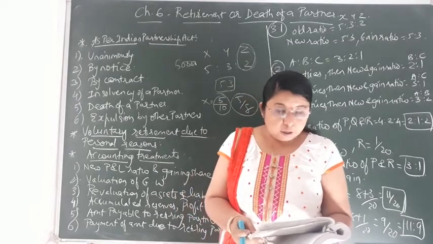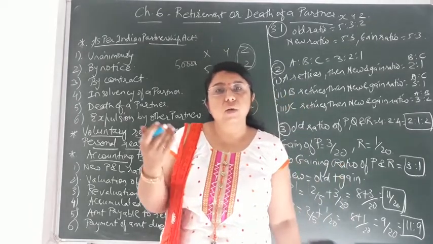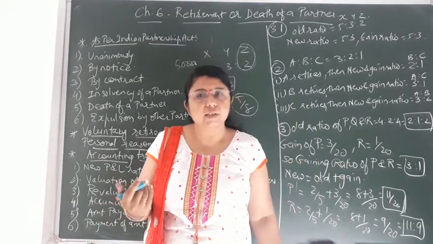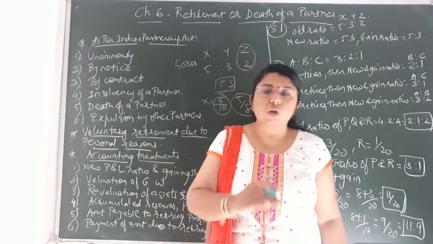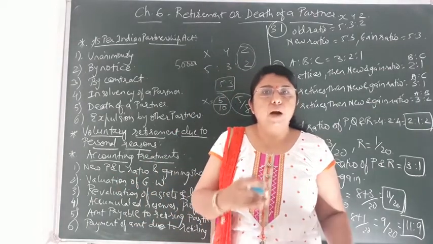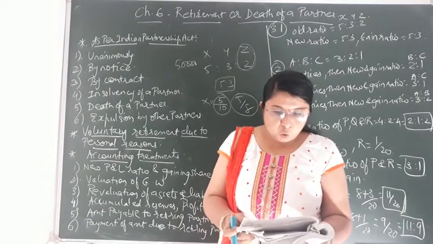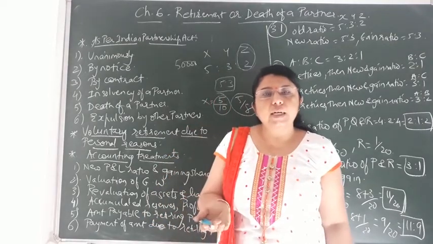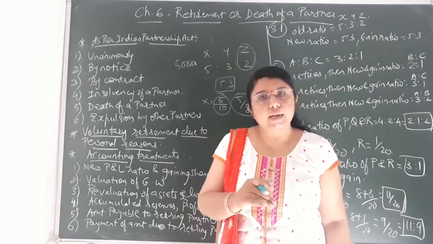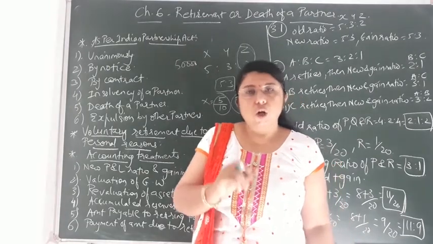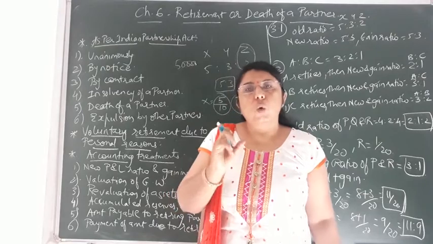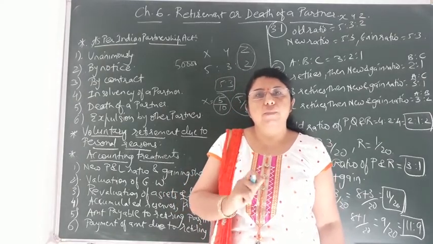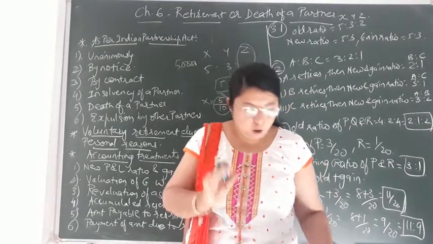Then after, share in undistributed loss. Accumulated profit we write on the credit side. In the same way, accumulated loss will be debited to the partner's capital account. Share in old goodwill appearing in the books. Share in loss: as profit will be credited, in the same way loss will be debited, his share of loss, not the share of the entire firm. Only his share of loss will be debited to his capital account.